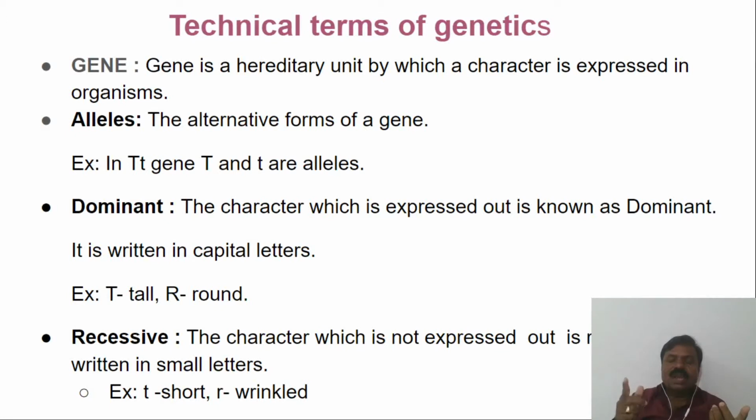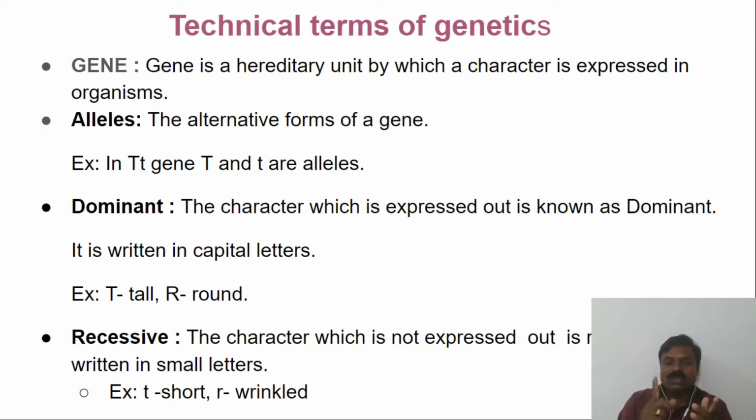So each character is represented by one gene, and alleles are the alternative forms of a gene. So each gene has two different traits. For example, for the color of the cotyledon, just now we discussed yellow and green. It is only one gene, color.